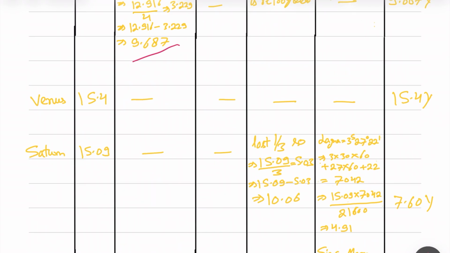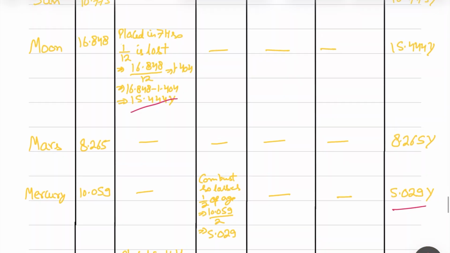And Saturn is in Cancer in the Lagna, so it will lose 1/3 of its age. So 15.09 divided by 3 is 5.03. If we subtract, we'll get 10.06. So these are the Harans.